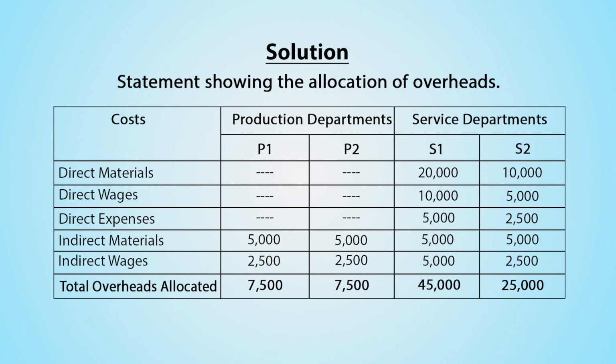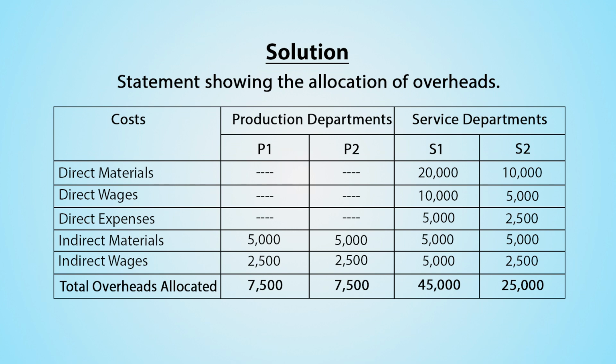Indirect material for production department P1 is 5,000, P2 is 5,000, service department S1 is 5,000, and S2 is also 5,000 rupees. Indirect wages for production departments P1 and P2 is rupees 2,500 each, for service department S1 it is rupees 5,000 and for S2 it is rupees 2,500.